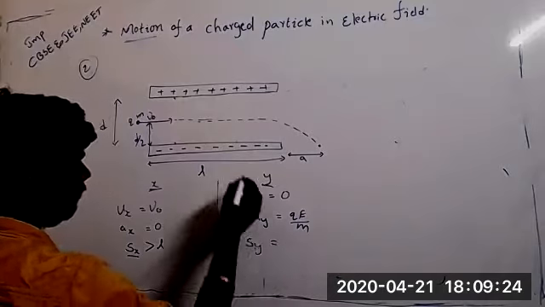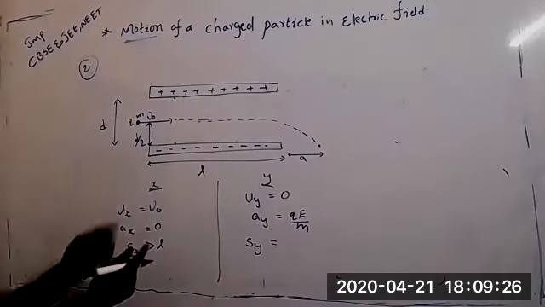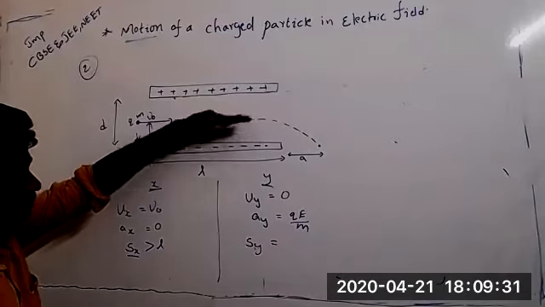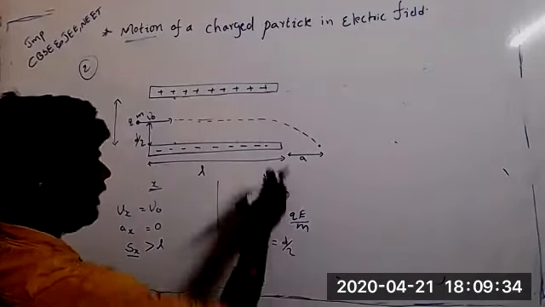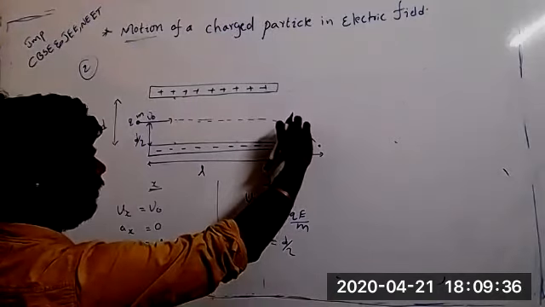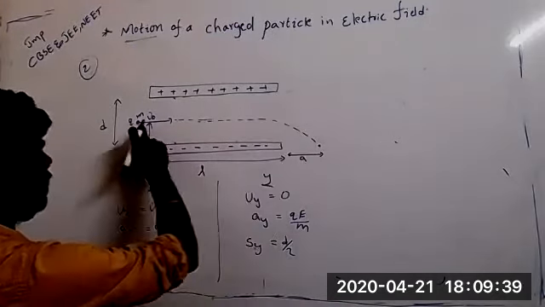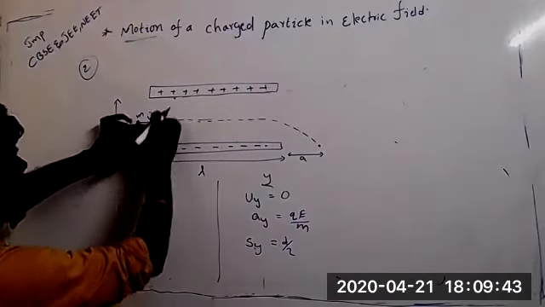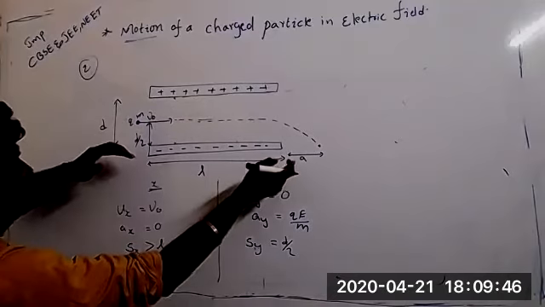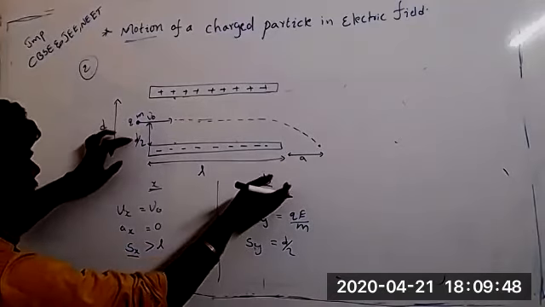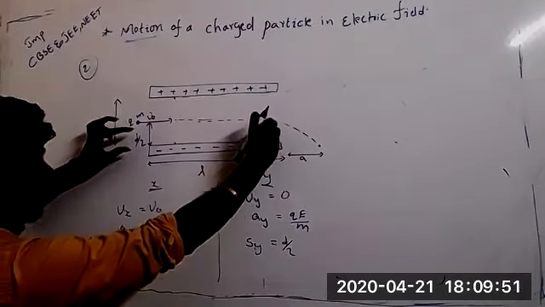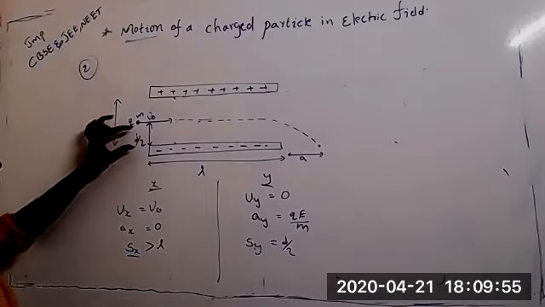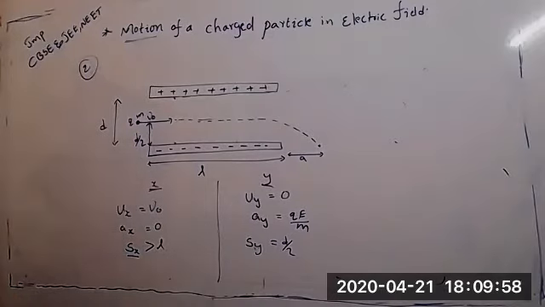How much can it travel? d by 2. Yes, it can travel d by 2 only, because the total gap is d and it is coming from exactly the middle of the plates. So d by 2 distance it can travel along the Y direction. After this, it will cross the plate. We don't need to consider anything beyond this distance, only this one.